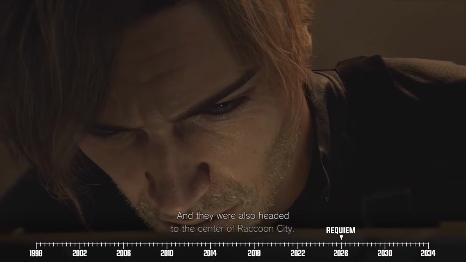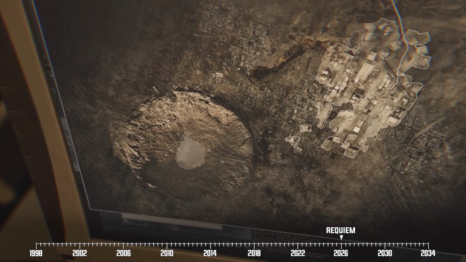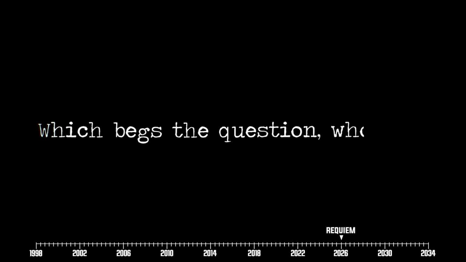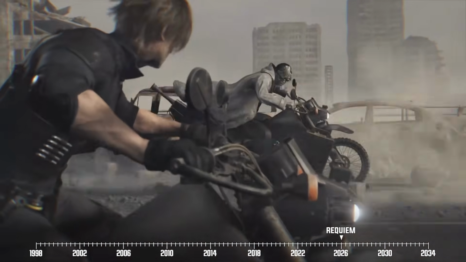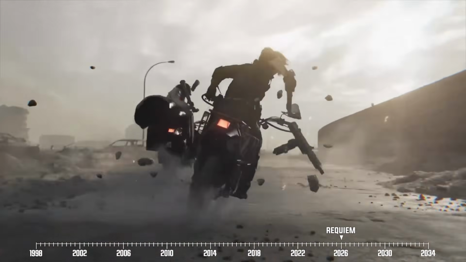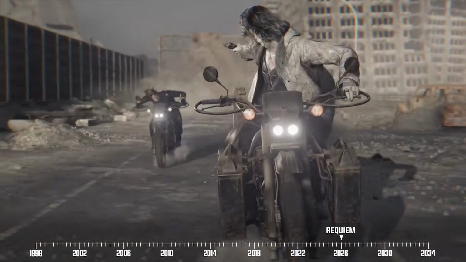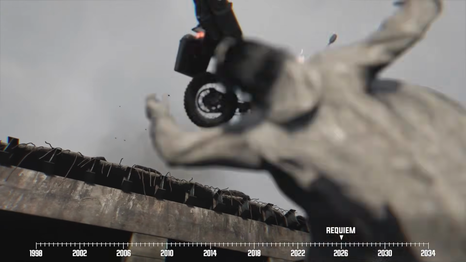For one, Sherry and Leon learn that no one from the Pentagon actually ordered the missile strike on Raccoon City back in 1998, which begs the question, who did? Meanwhile, Zeno takes Grace to the heart of Raccoon City. Leon soon gets into a confrontation with Gideon in an attempt to stop him from reuniting with Grace. Their duel occurs as a high-octane Mad Max-style motorcycle chase around the city and culminates with Gideon's apparent demise.